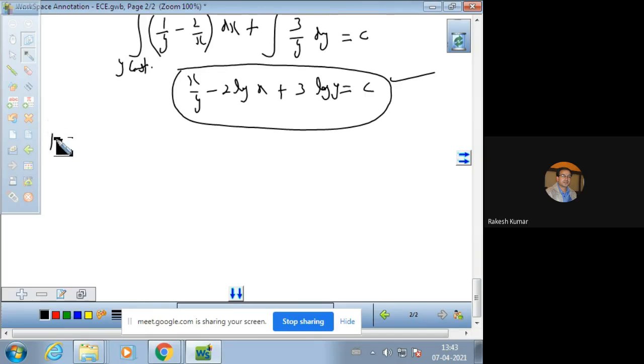Now the second important method for finding out the integrating factor is: if the equation is M dx plus N dy is equal to 0, the integrating factor will be 1 over Mx minus Ny.